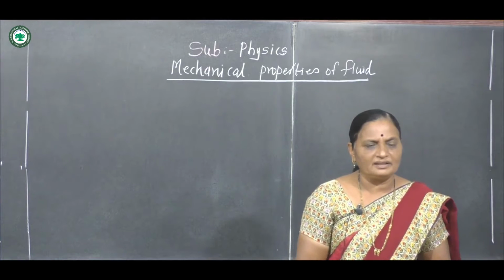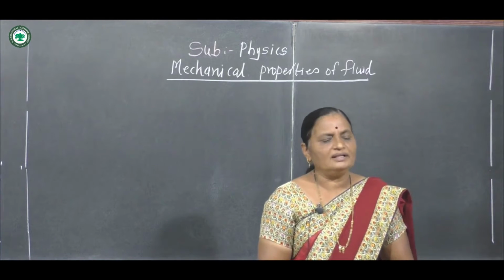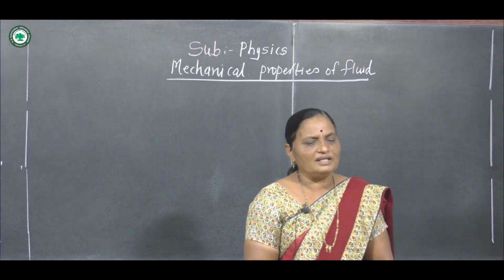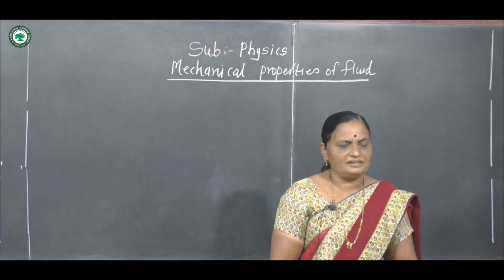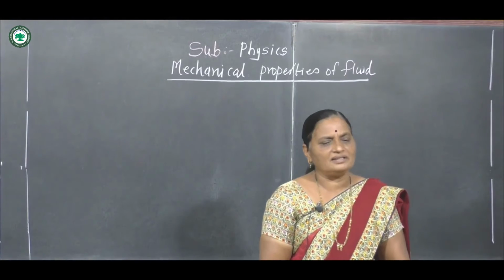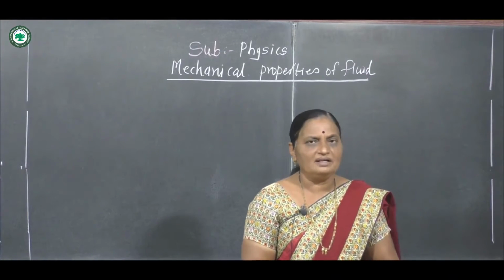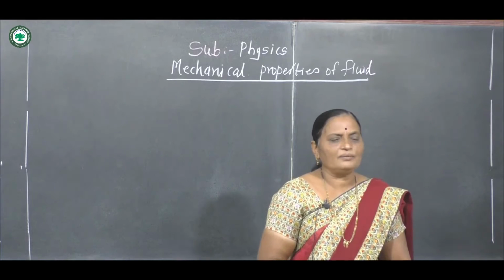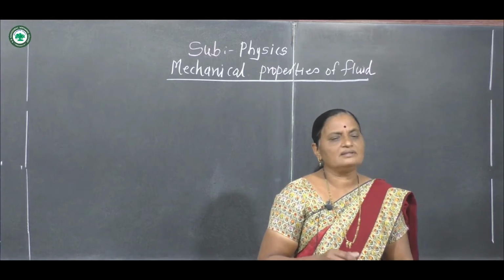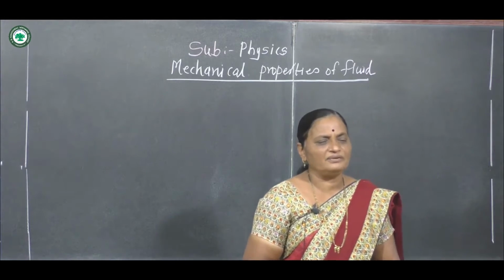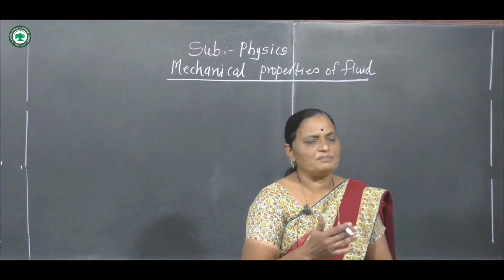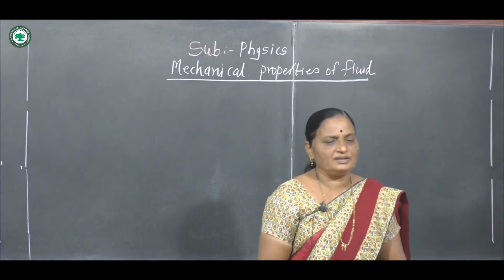We know matter consists of solid, liquid and gases. Solids have definite shape and size, but liquid and gases do not have definite shape and size. Therefore, we can say that the liquid and gases are called fluids. Then what is the fluid? Fluid is the substance which can flow.